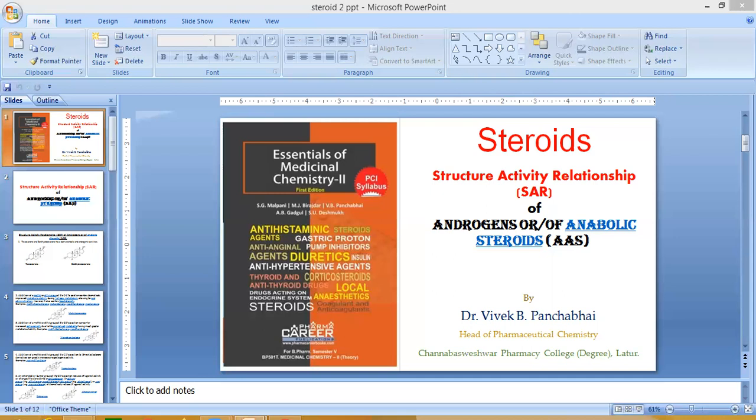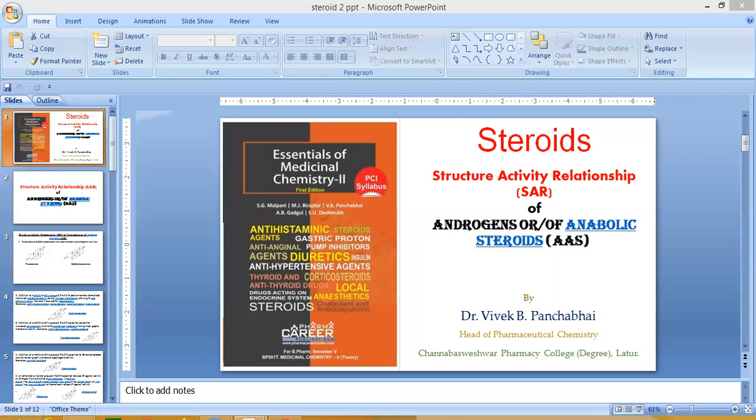Next point related to the SAR point of view, there is an introduction of a double bond between the C9 and C10 positions, and a double bond between the C11 and C12 positions, which can greatly increase the potency of particular drugs.